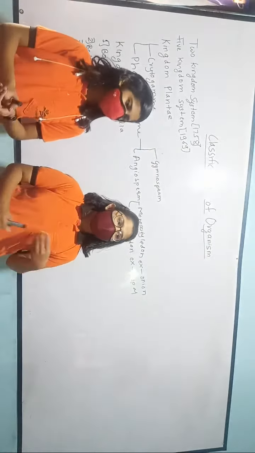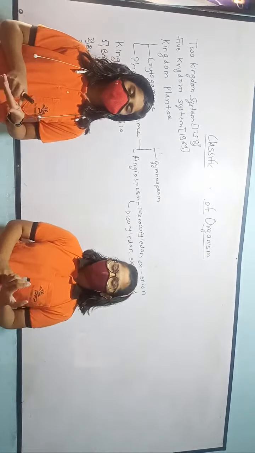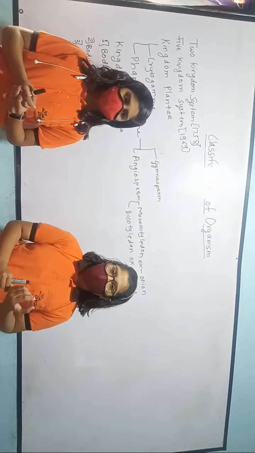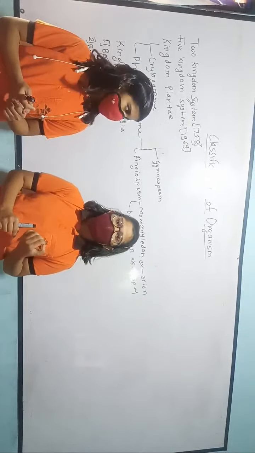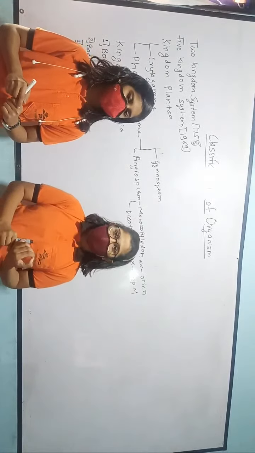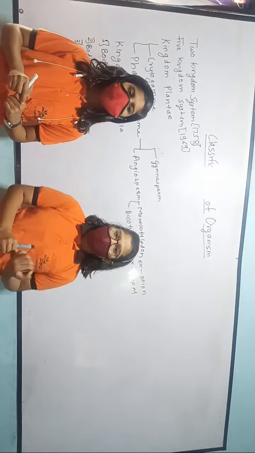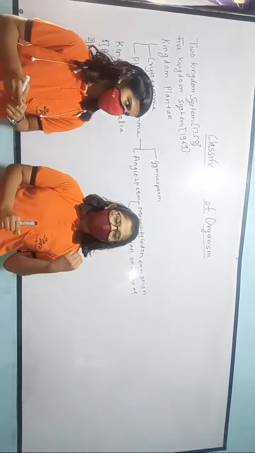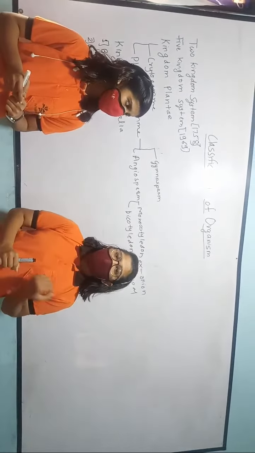Now kingdom Monera. The organisms included in kingdom Monera are unicellular, meaning their body is made up of a single cell, and they are microscopic, meaning they are microorganisms and cannot be seen with naked eyes. Examples of kingdom Monera are prokaryotic bacteria and blue-green algae.